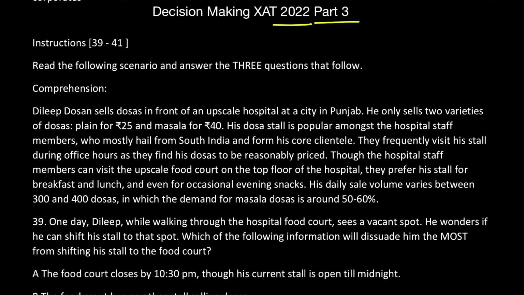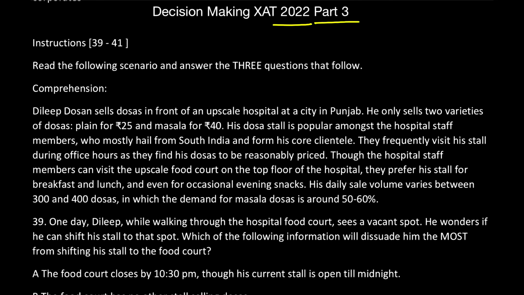So over here we'll be dealing with three more sections, a few questions. All of these are PYQs. A few things you need to keep in mind before starting this video: you can refer to part 1 and part 2 for the remaining set of questions from the XAT 2022 DM section. And for this also, the points remain the same: you have to read this either from the PDF already present on the net, otherwise just pause this and read the set and be ready.